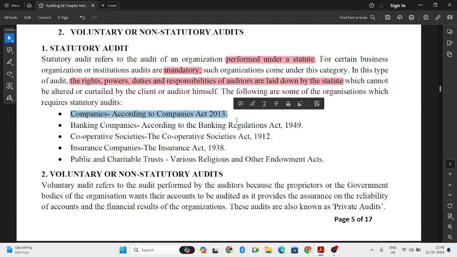companies, they have to compulsorily undergo the statutory audit. Next, insurance companies must do statutory audit. Cooperative societies, the cooperative societies also need to do the statutory audit. Next, public and charitable trusts.